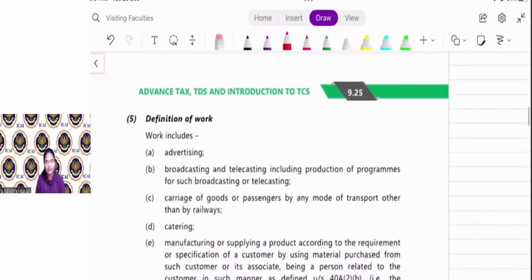Okay. So we will take a break of 5 minutes. After that, we will discuss the definition of work and non-applicability of section 194C. Clear, everyone? Chalo, have a break of 5 minutes.